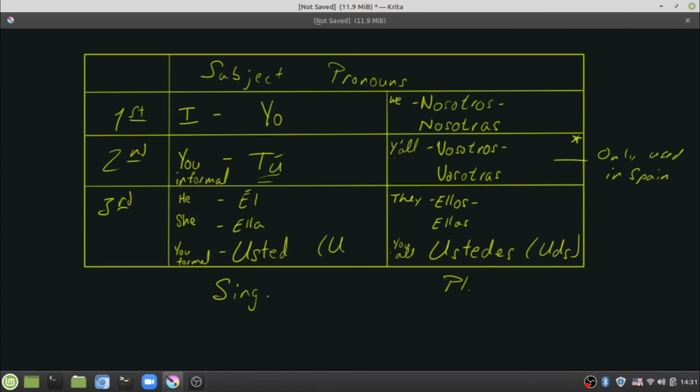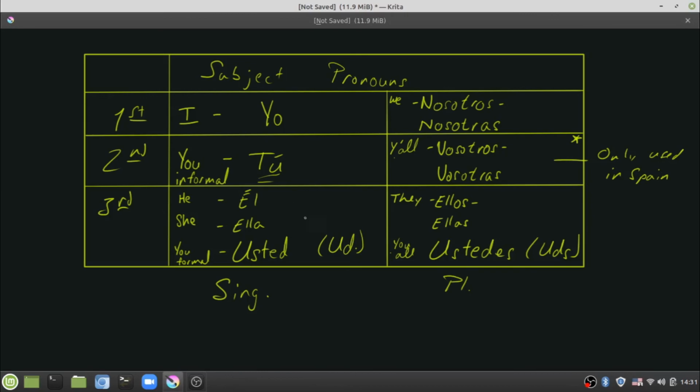Once again, most people will not write out usted as the whole word, but they will give the abbreviation Ud. If we're ever reading a story in class and you come across Ud. in a piece of dialogue, or if you're going to read it aloud, don't say ud, say usted.